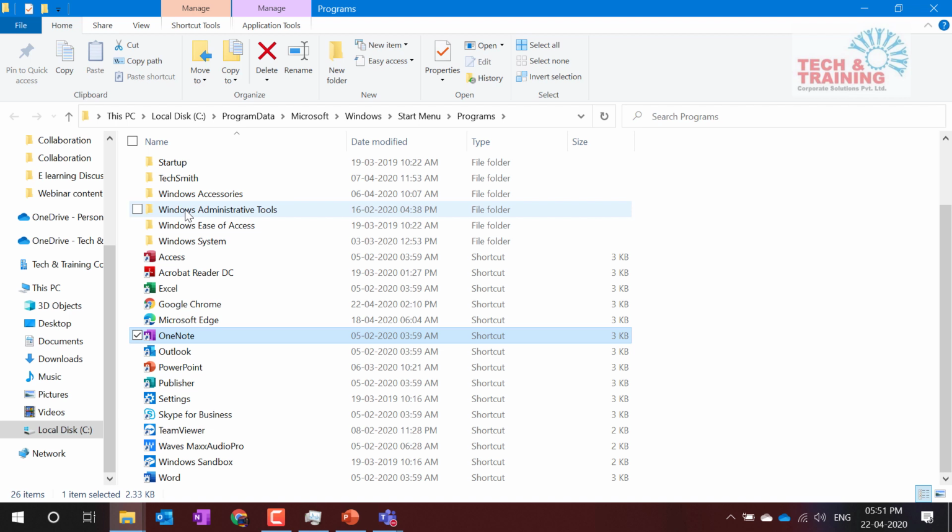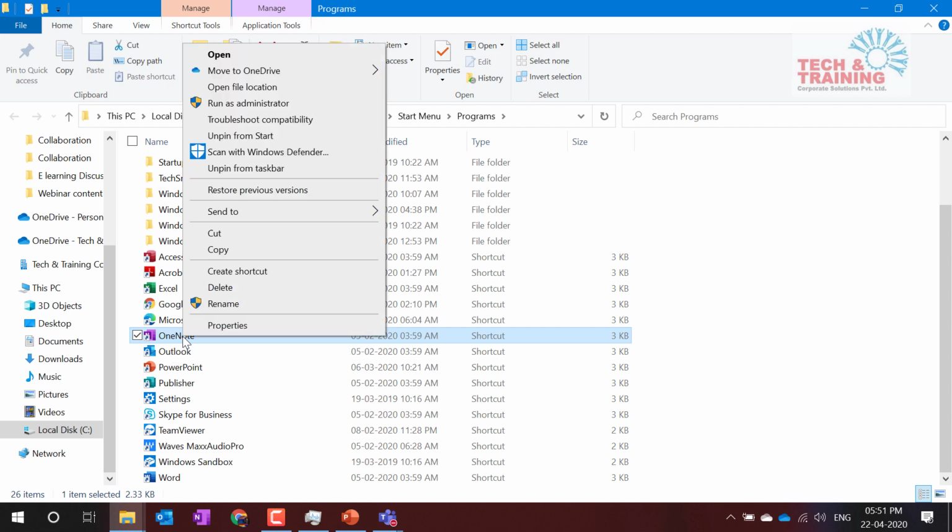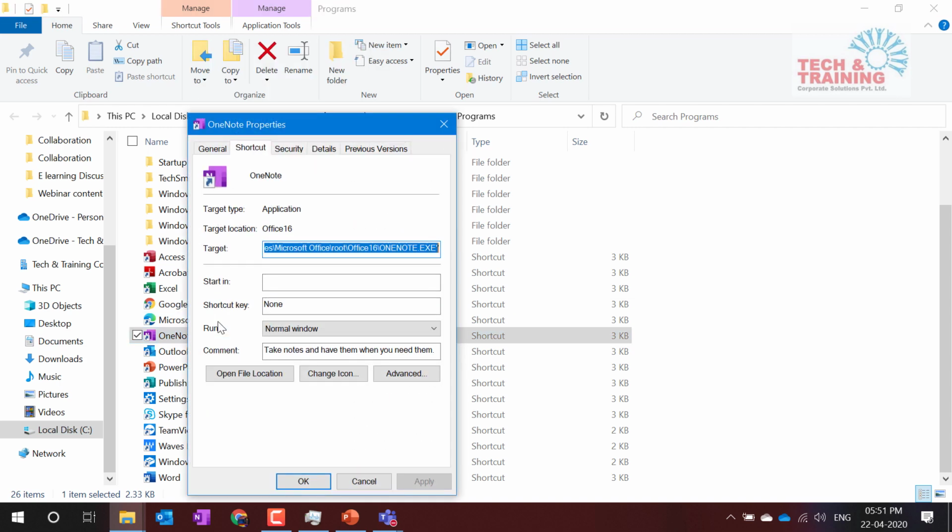But if you're using Windows 7, when you do right click, you get properties. So for Windows 7, right click, properties, and for Windows 8, 8.1, 10, you go to open file location. Now for 8, 8.1 and 10, do right click and go to properties. This is the same screen where Windows 7 people have come to. So now there is no difference between Windows 7, Windows 10 and Windows 8.1.